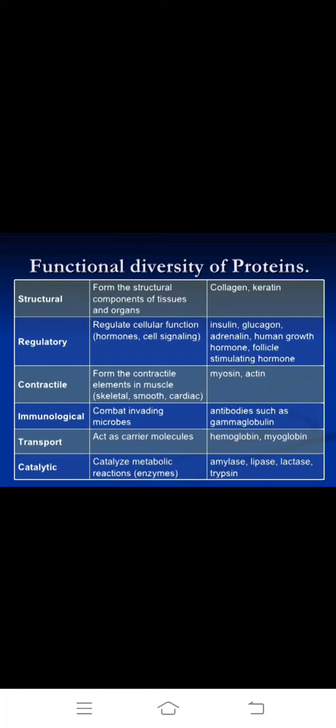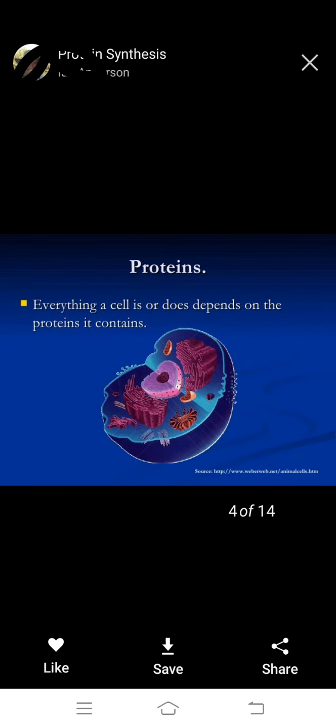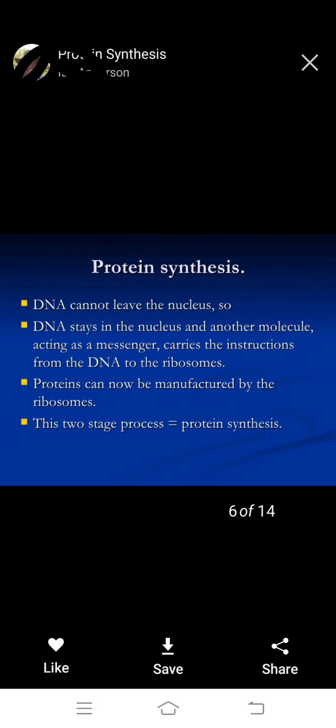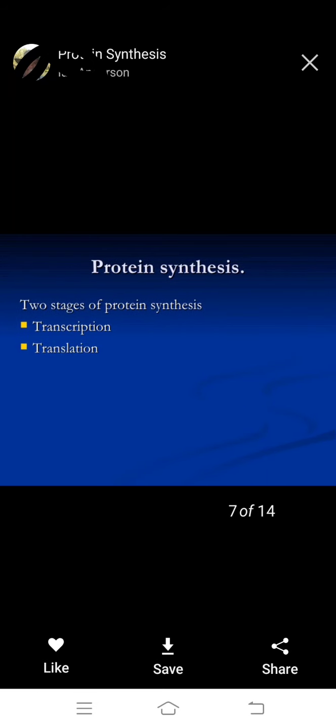Next, transport: proteins act as carrier molecules, like hemoglobin and myoglobin. Then catalysis of metabolic reactions by enzymes, like amylase, lipase, lactase and trypsin. Yes, everything in the cell depends on proteins. Protein synthesis is this process.